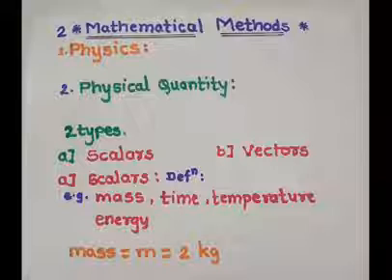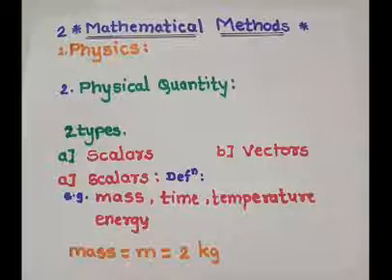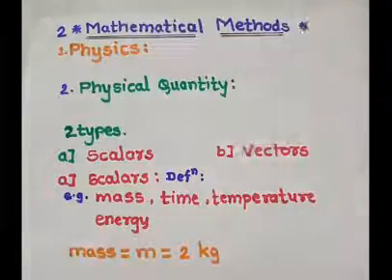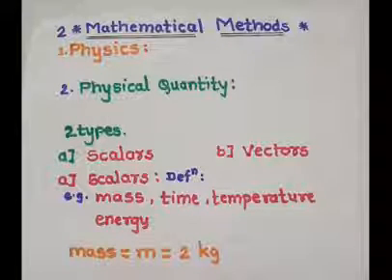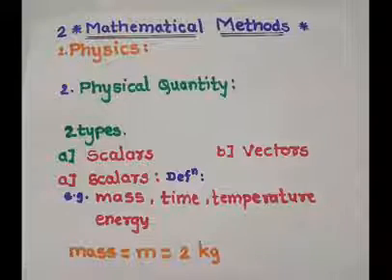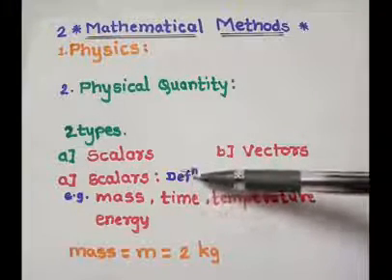But for some physical quantities, we cannot apply the simple rules of algebra. Accordingly, physical quantities are generally divided into two types: one is scalars and the other is vectors. Now, first, what is a scalar and what is its definition?